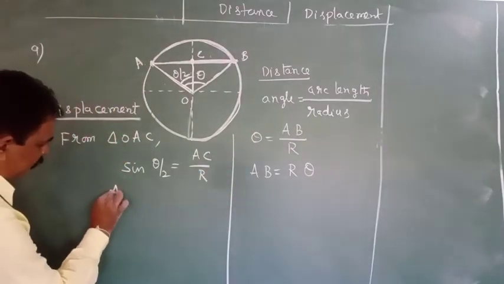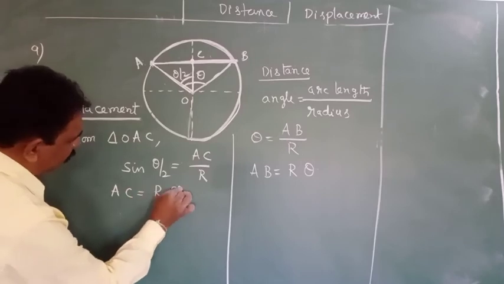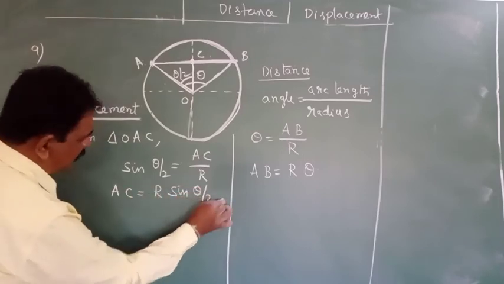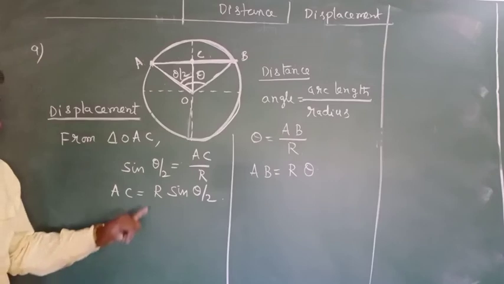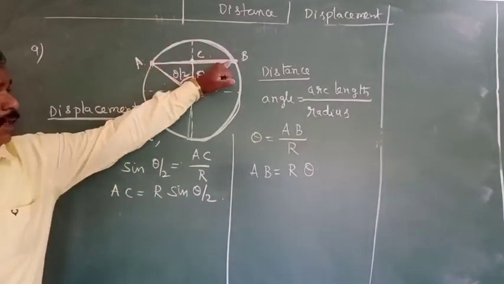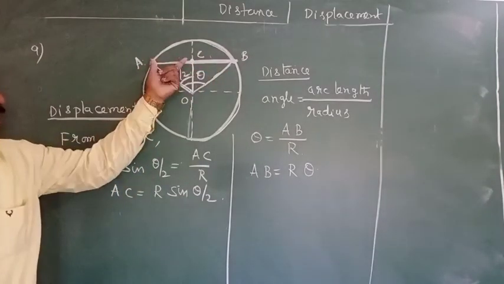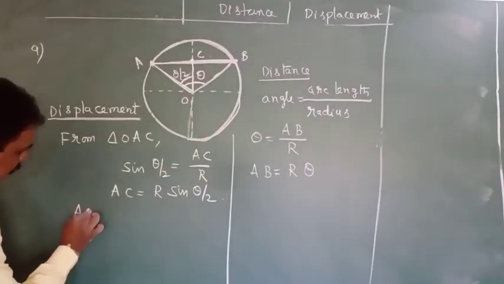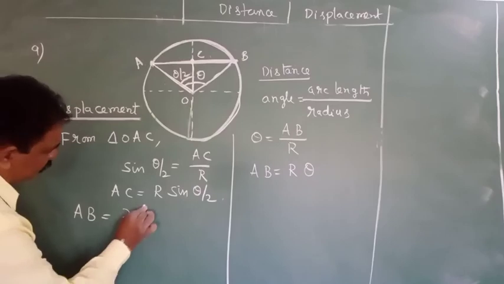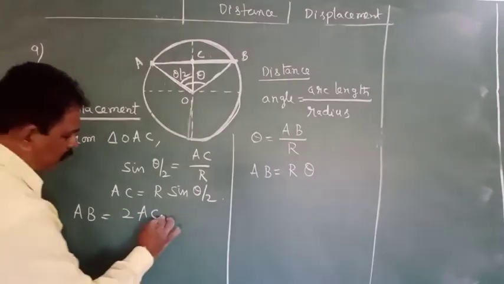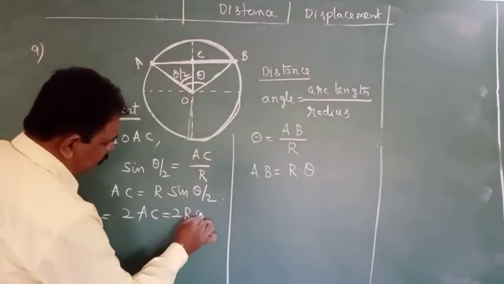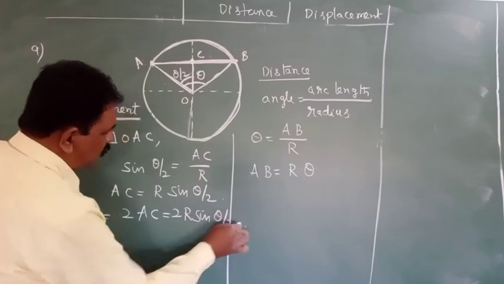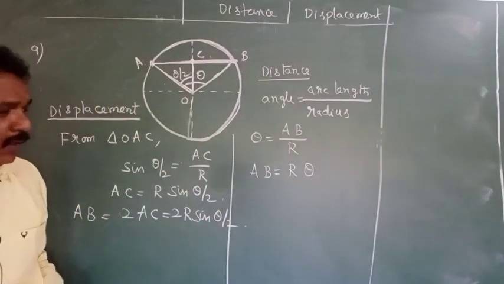Then AC is equal to r sin theta by 2. AC and CB will be the same. So AB, the displacement, is equal to 2AC, which is equal to 2r sin theta by 2.